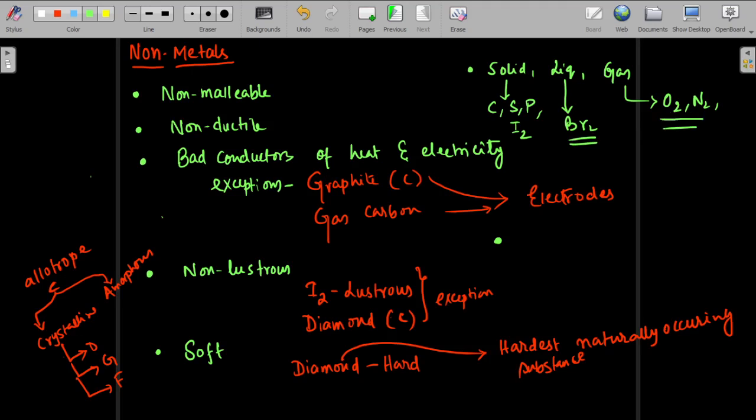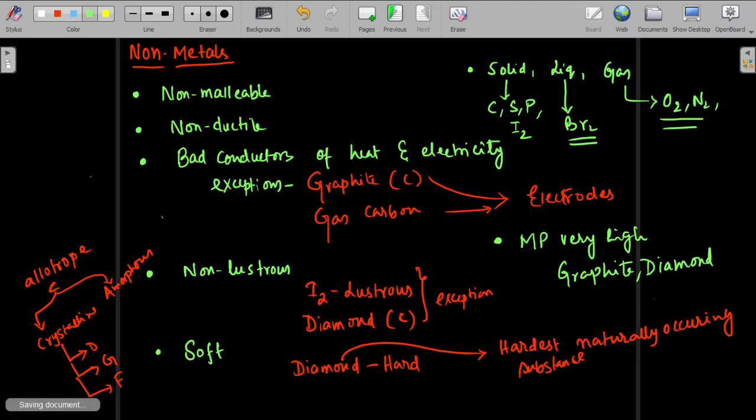But in some cases the melting point is very high, like graphite and diamond, because these are network solids. Network solid means they form a giant structure. Later on we will study network solids and molecular solids, and thereby you can understand why graphite and diamond have a very high melting point.